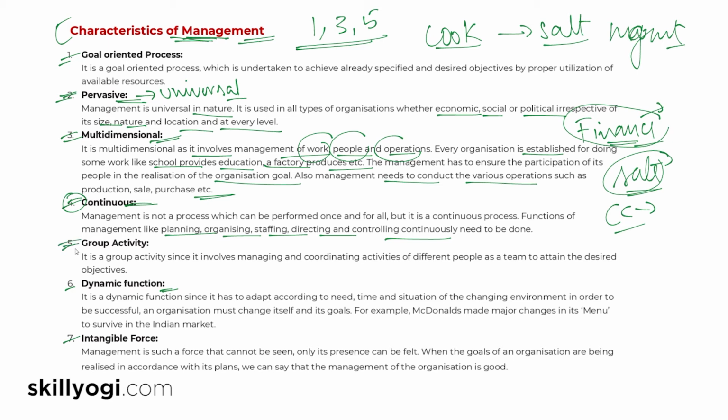And it's a group activity. In a business, there is a CEO, there is a CFO, there is a manager, there is a chairman, there is a salesperson, there is a clerk. So there are a lot of people who are involved in running a business or even a school. And even when you're doing a group activity, for example, when you're playing cricket, there is a wicket keeper, there is a batsman, there is a bowler, and there are other people who are in the field. So it's a group activity.